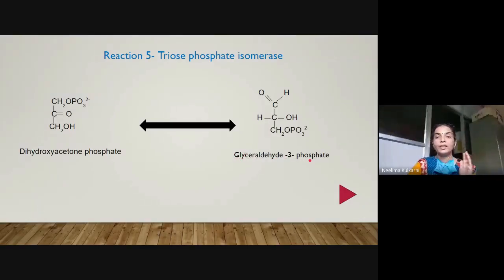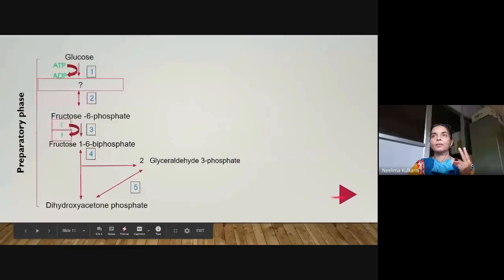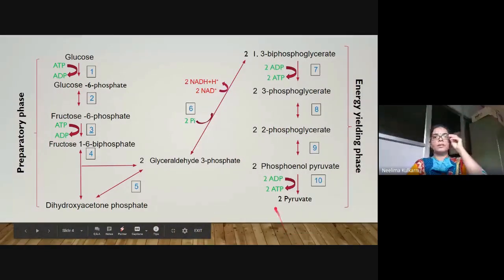Now, this reaction helps the pathway to use all the 6 carbons, because dihydroxyacetone phosphate is converted to glyceraldehyde 3-phosphate. Now you will have 2 molecules of glyceraldehyde 3-phosphate which are going to participate in the next reaction. Okay, so we come back to the first slide. So we have dihydroxyacetone phosphate conversion to glyceraldehyde 3-phosphate. With this, the preparatory phase is over.